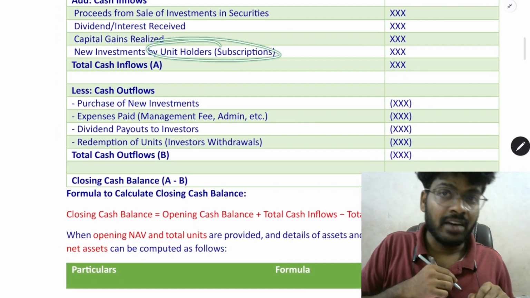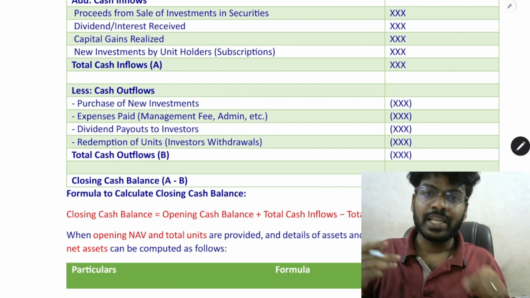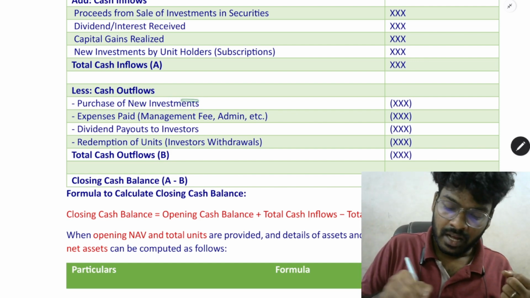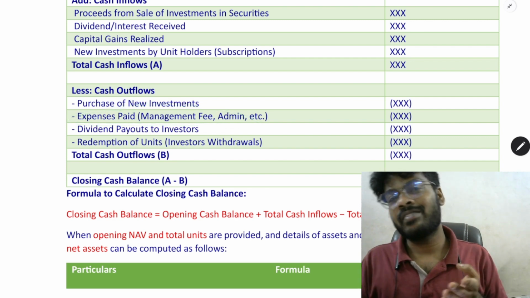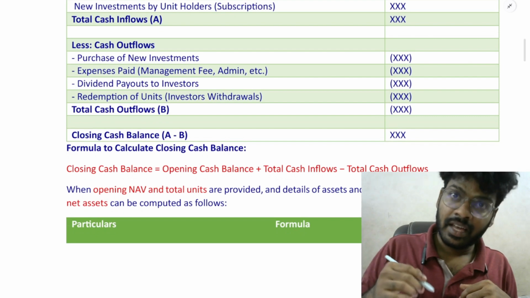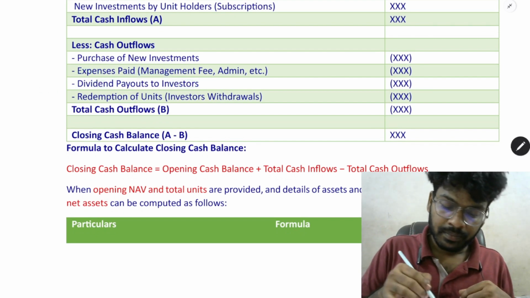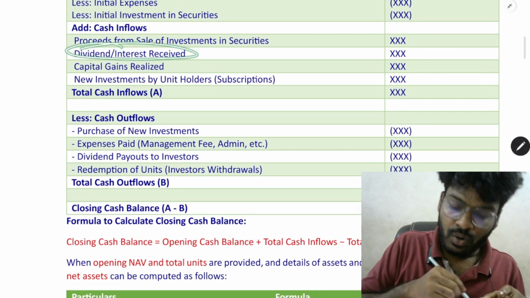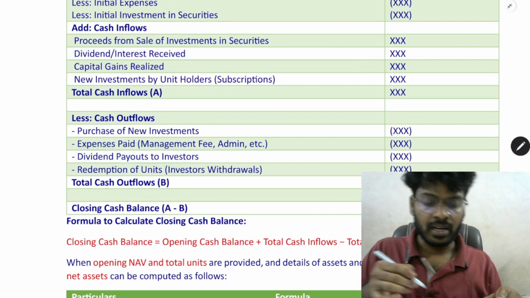Next, cash outflows. If an investor invests in our mutual fund, then the mutual fund will purchase securities, so there is an outflow of cash from the bank account, which will be reduced. Next, expenses paid: any expenses paid from the bank account should be reduced from the cash balance. Dividend payout to investors: don't confuse this dividend with the dividend received by the mutual fund.